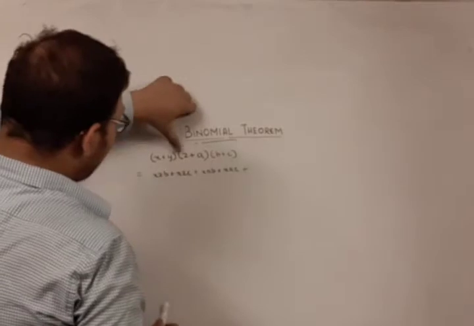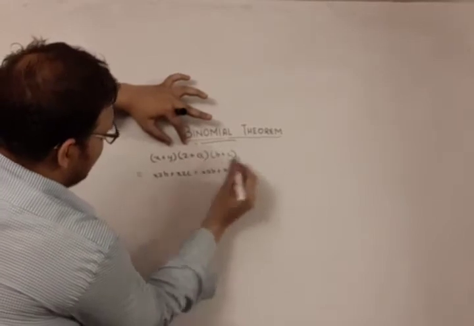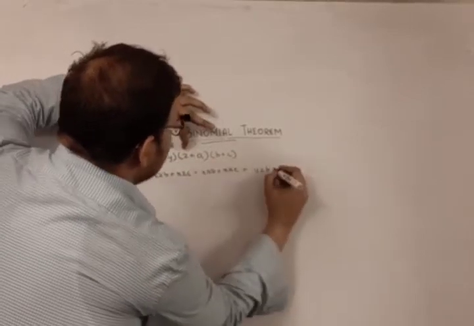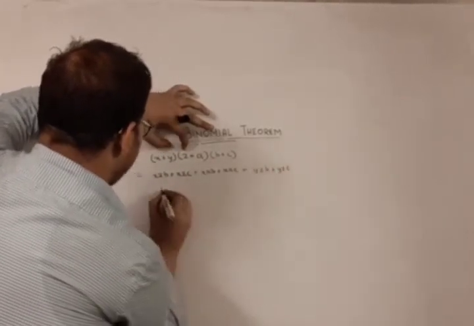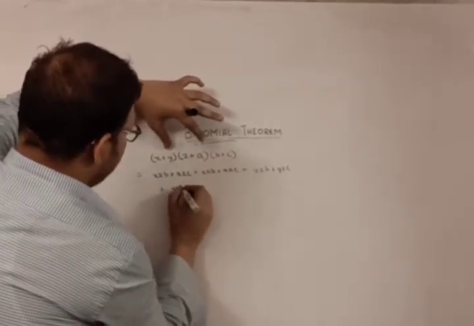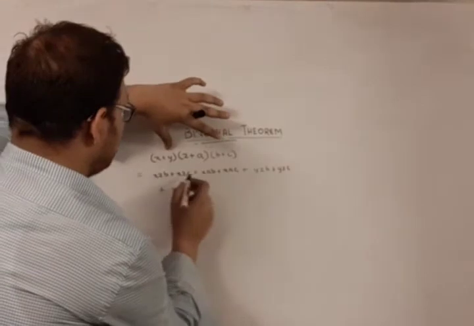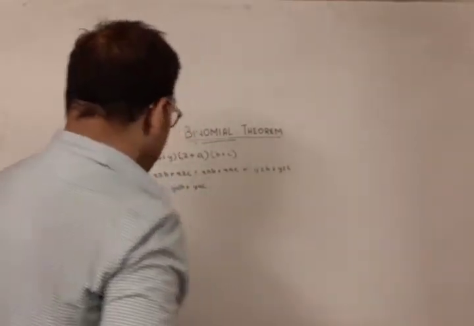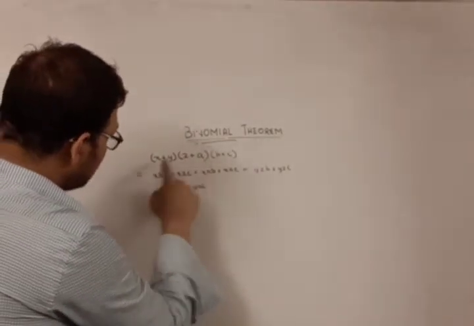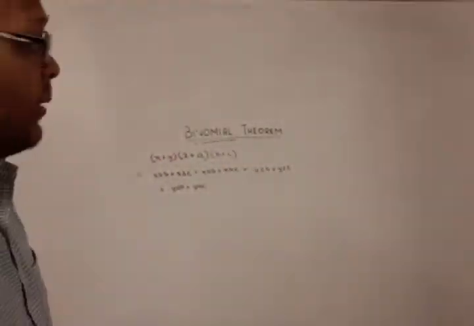So y once I take with z, I get yzb following the same rule, and yzc, plus I take y from here along with a. So I get yab plus yac. Okay, so yab plus yac, and I see that no term is left out in the expansion.